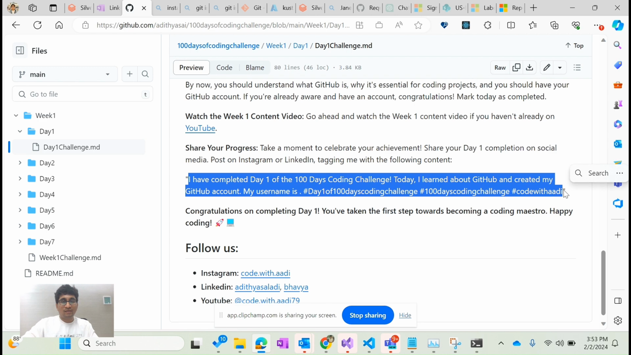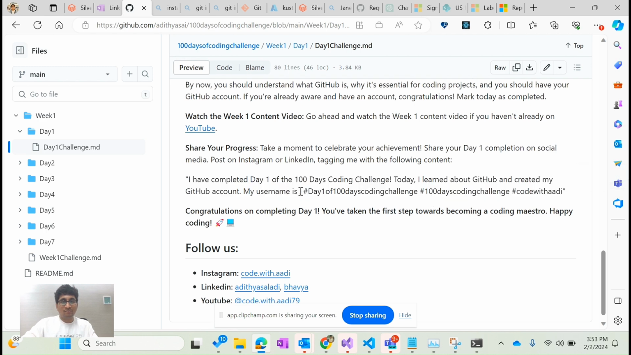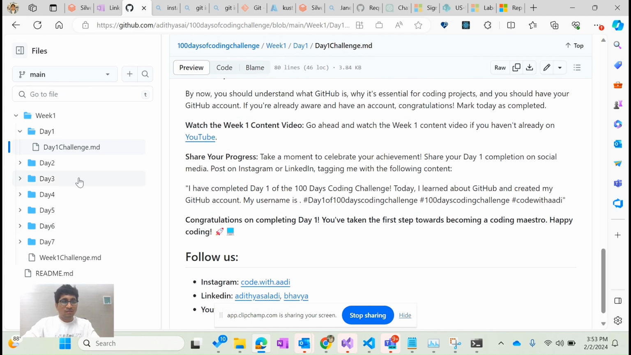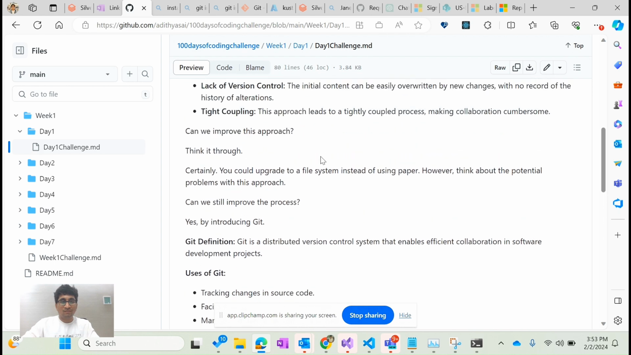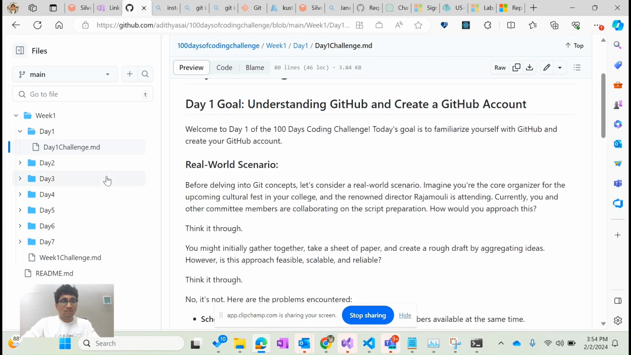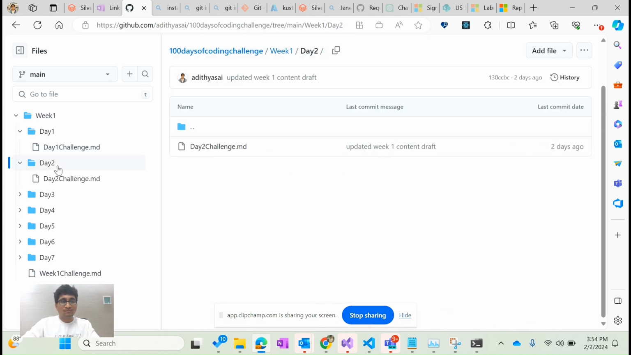So paste this, and I just left this empty so that you will have an option to put your own GitHub name that you created. So share that you have created a GitHub account, and say that you are done with day one of 100 days of coding challenge, right? So this is for day one, and you don't have to commit or check in any code for day one because we haven't reached that point yet. So that will start from day two.